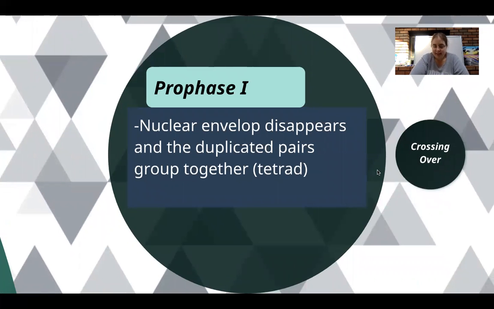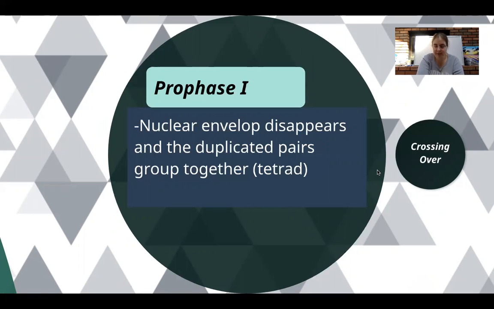Prophase 1 is going to start off kind of similar to prophase in mitosis. The nuclear membrane disappears, the chromosomes become visible, meaning they go from the chromatin form all the way to the chromosome form. The centrioles are going to start moving, and the spindle fibers are going to start forming as well. They're being built by the centrioles.